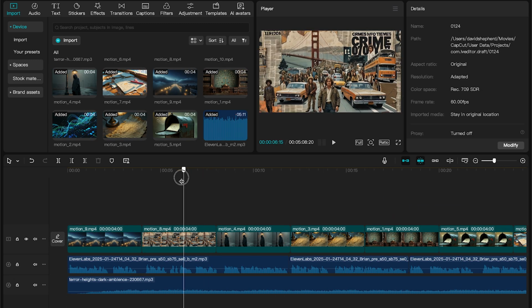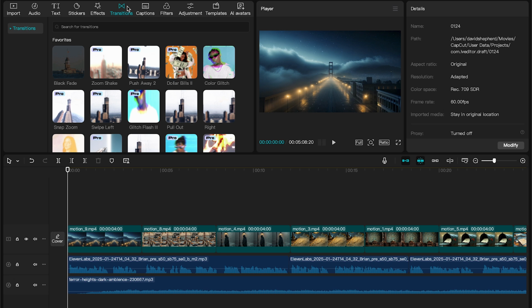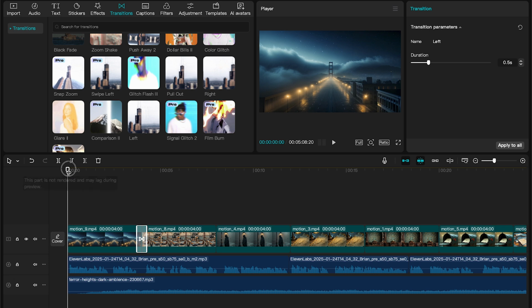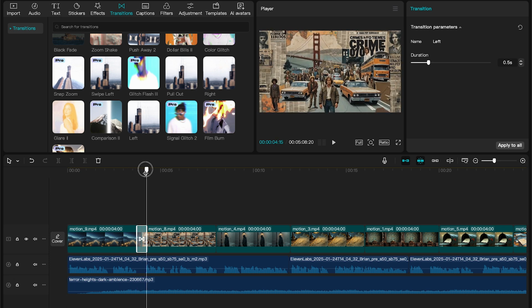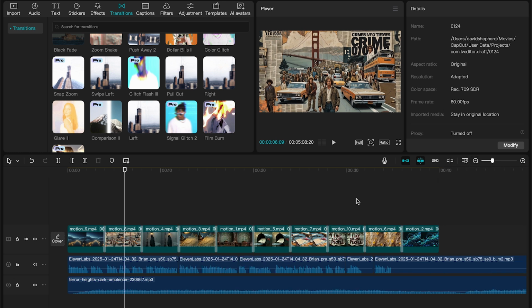Once that's done, let's add smooth transitions between each moving image. Go to transitions in the top right, and one I really like is called Black Fade. Search for it, then drag it between the first and second moving images. In the top right, adjust the transition duration to about 0.3 seconds. Finally, click the Apply to All button. Now, you'll see that a transition has been applied to all the images, and it looks really clean.